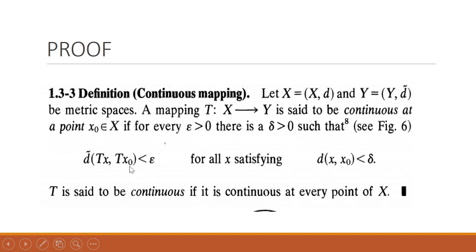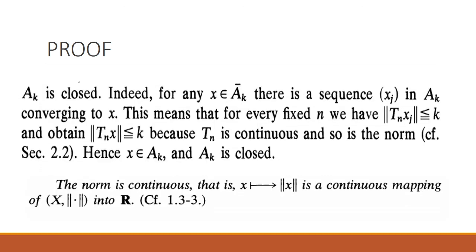According to this continuity, the limit as n tends to infinity of this thing will be equal to this thing. So when this is less than k, its limiting value will always be less than or equal to k.